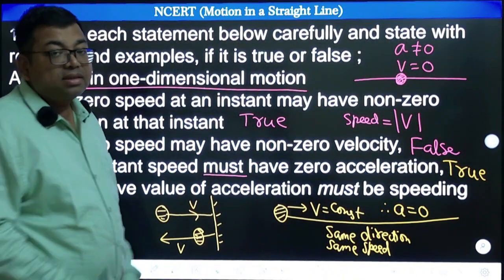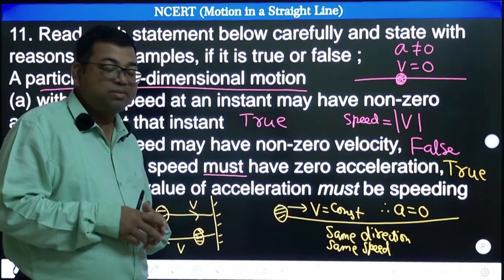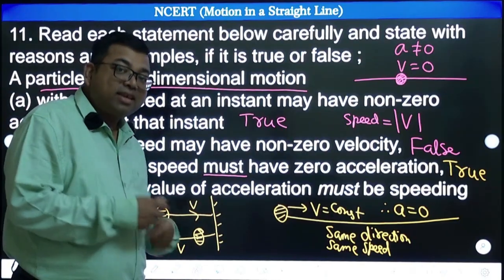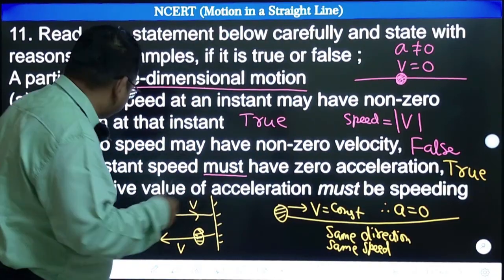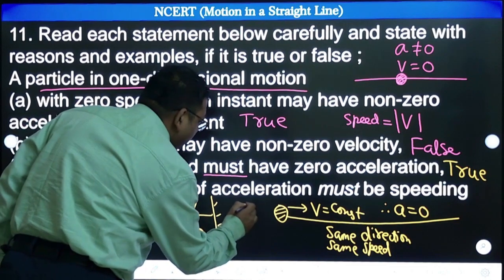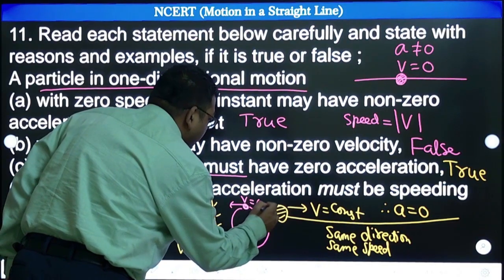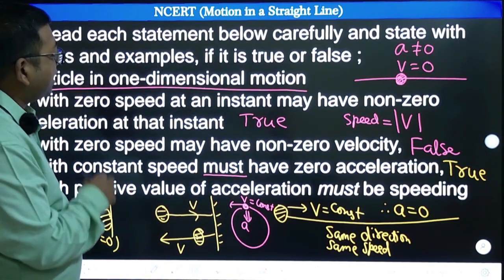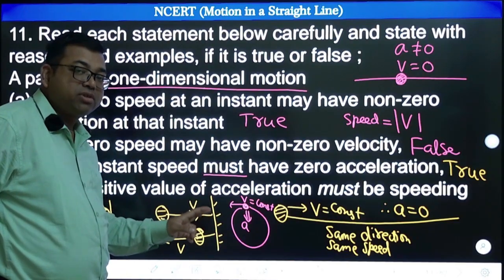Clear? But let us consider now, it's a good question. Suppose they say let us take 2 dimensions or 3 dimensions, is it possible? It has a constant speed, must have zero acceleration. So if you take circular motion, think of uniform circular motion. In uniform circular motion, the body has a constant speed, v equal to constant, but it has an acceleration which is called centripetal acceleration. There must be acceleration in that case. So it will become false if you are studying in 2 dimensions, right?